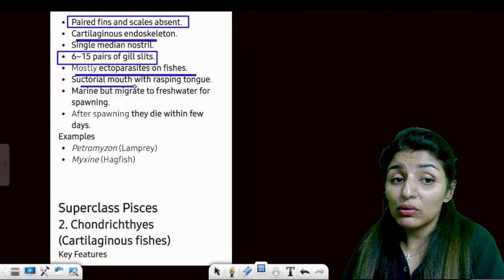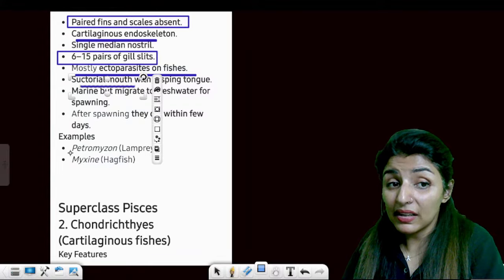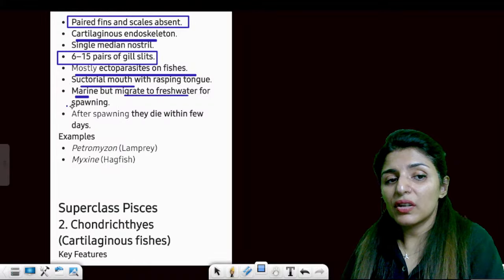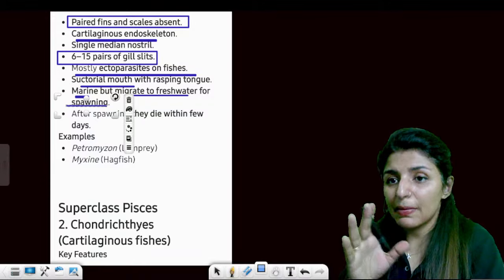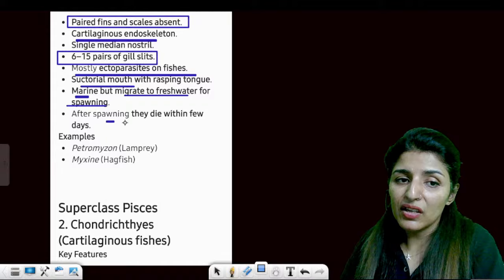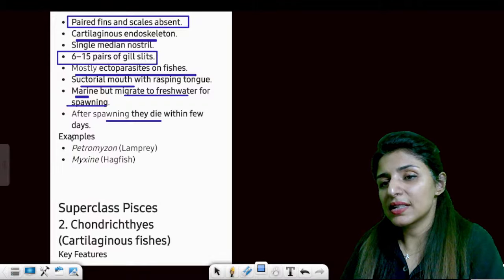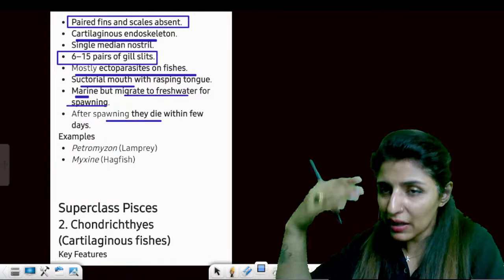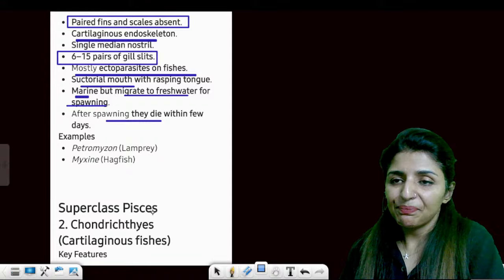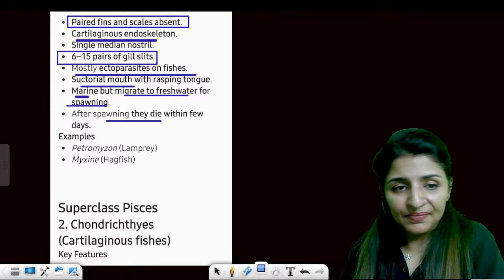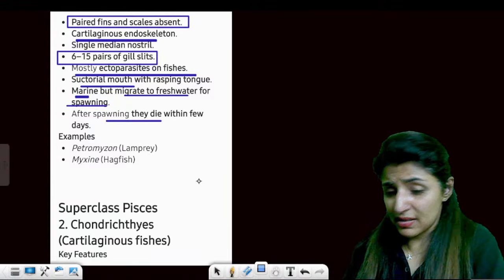Suctorial, the circular mouth is suctorial with rasping tongue. They are marine and they migrate to fresh water for spawning. They live in seas, but they will go to the freshwater rivers and streams to lay their eggs. And after spawning, they will die within few days. So the eggs will hatch, larva will come out, become adult, and come back to the oceans. Are these points clear? All points clear? Yes. Notochord does not persist, right?